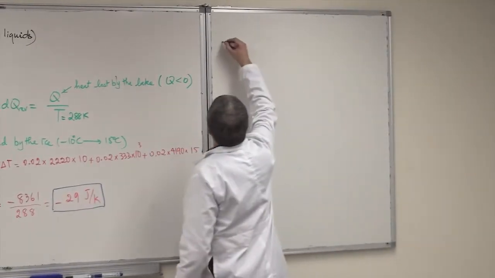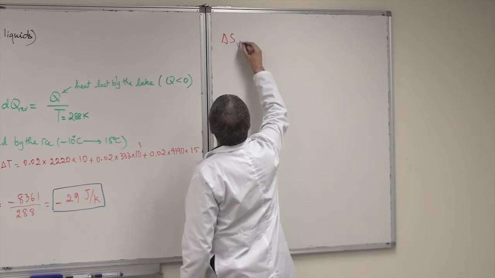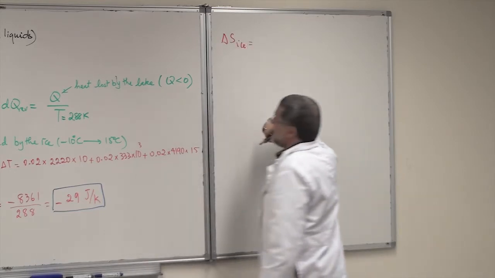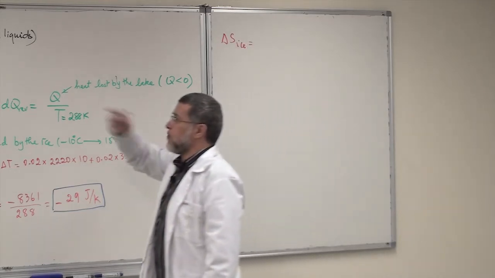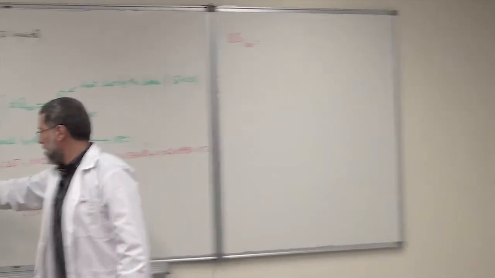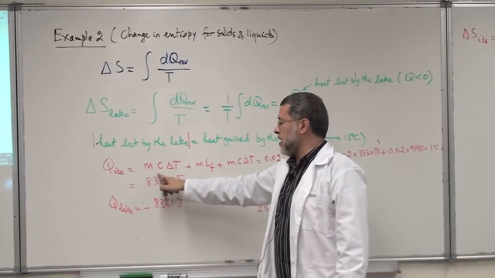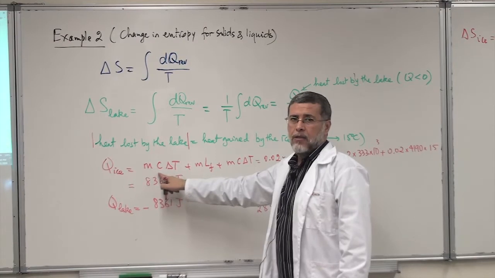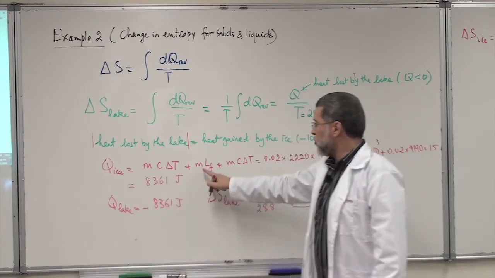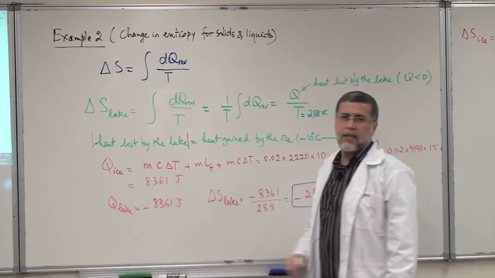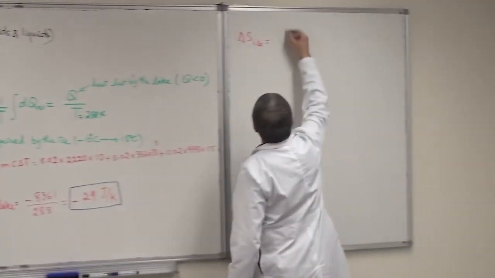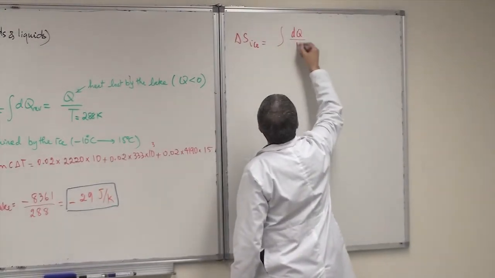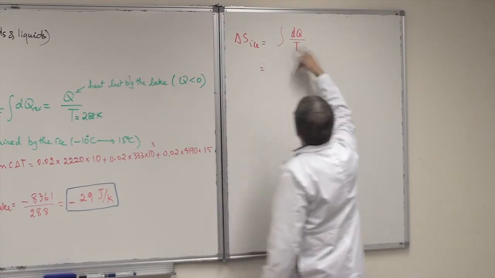Let's calculate delta S for the ice. So delta S for the ice. Of course, the ice is going to go through 3 steps. You remember, it will gain heat, and temperature and phase is constant. It will change phase, and it will gain heat again. So I'm going to use dQ over T again, but I have 3 steps here.